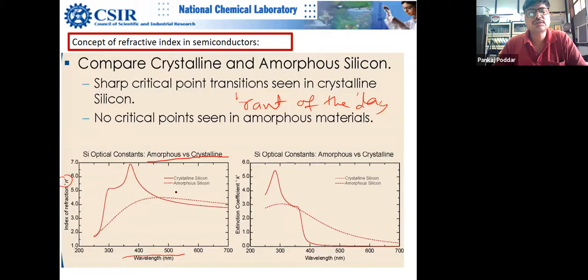Amorphous silicon shows completely different behavior. It is almost 100% amorphous. And you can see the consequences in K also, where the curve for amorphous is quite smooth, without any features, as you see here.